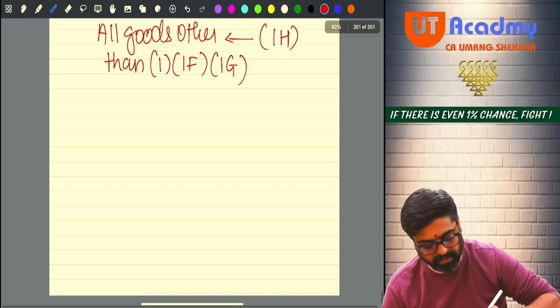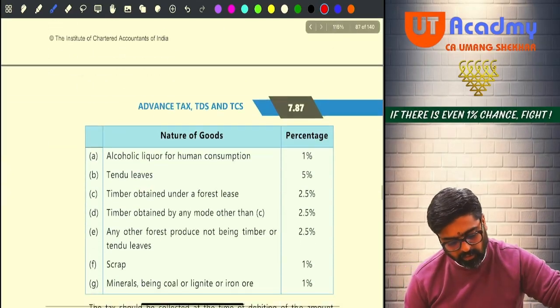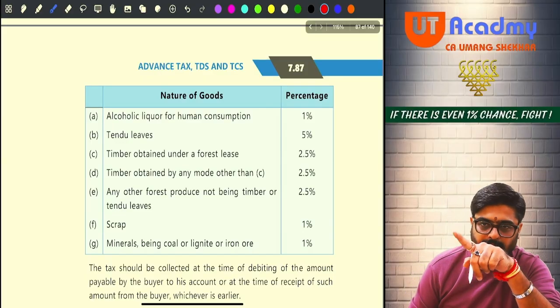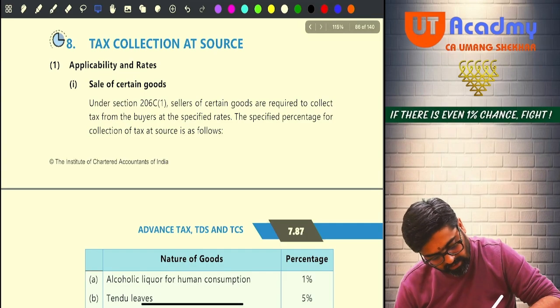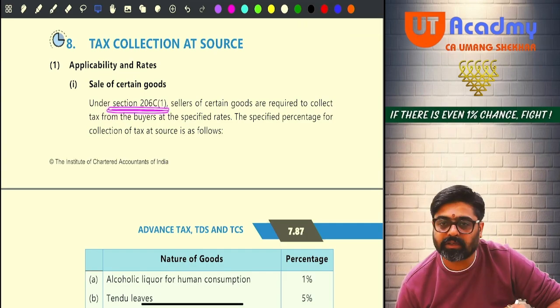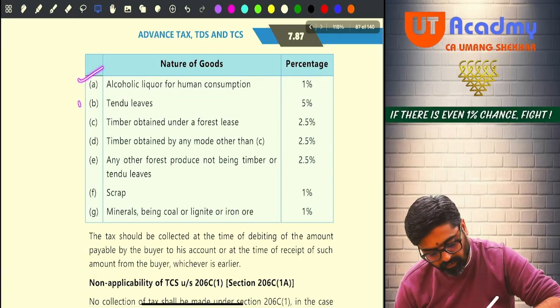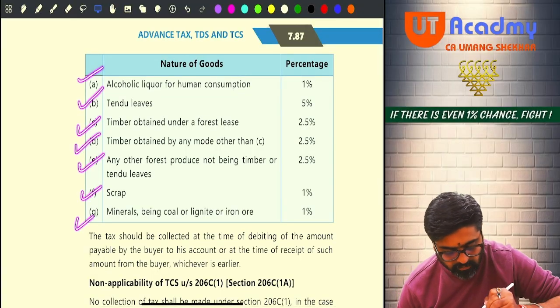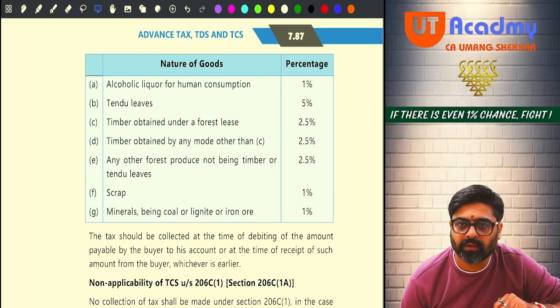Wait. See. If I talk about 206C subsection 1, can you see? This table is given. So this table is given in which section? 206C subsection 1. Okay. In this subsection 1, these are the specified goods. Just read the names. Alcoholic liquor for human consumption. Tendu leaves are there.